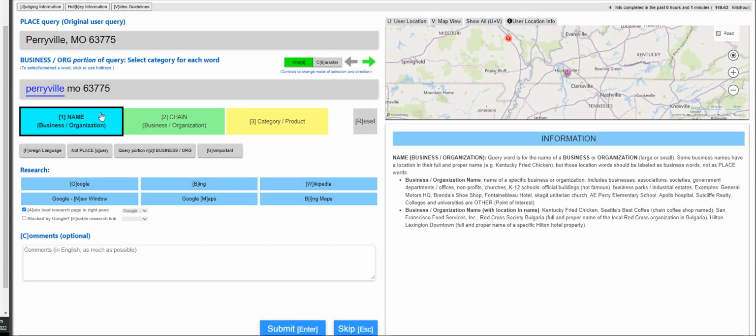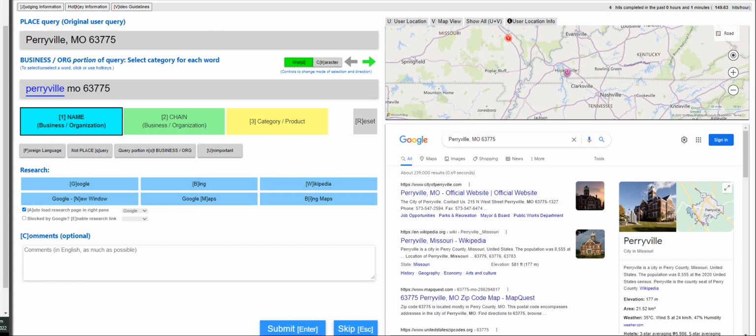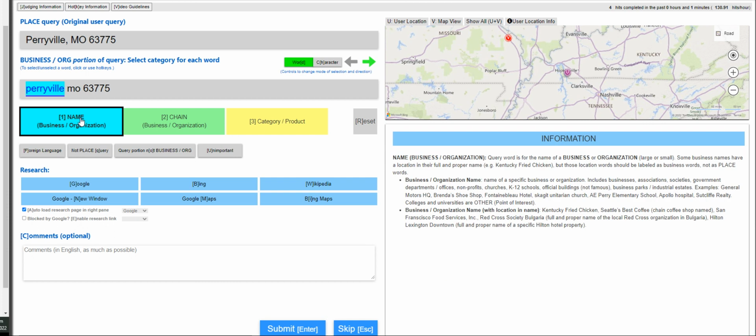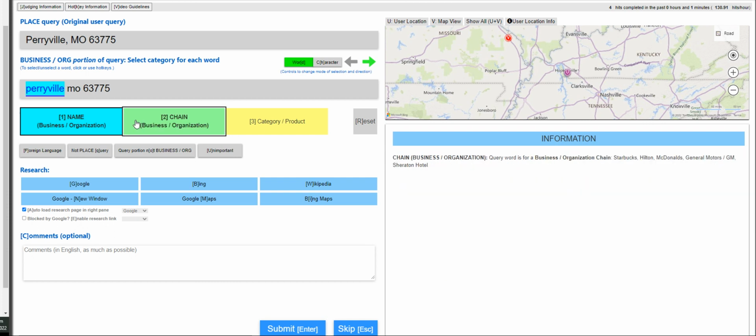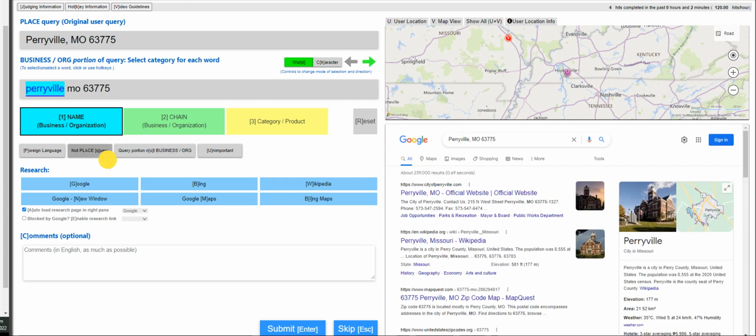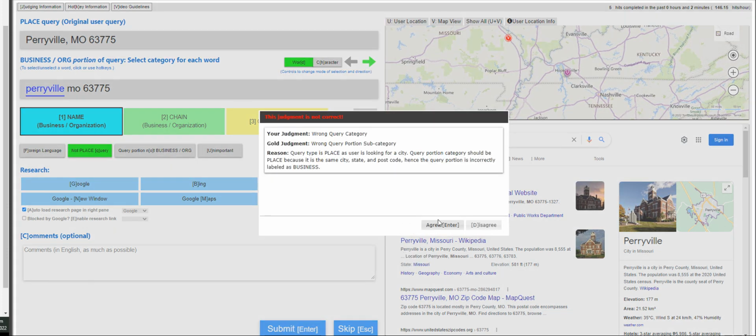Moving on is Perry place query. Perryville, Missouri. Zip code is this. So this is going to be not a place query for me. Hold on a sec. This is quite confusing. Yeah, I'll go with not place query. Wrong query portion subcategory. So this is the correct one.